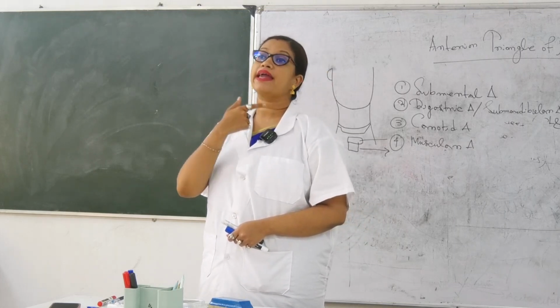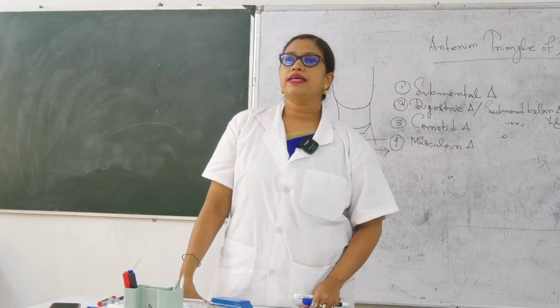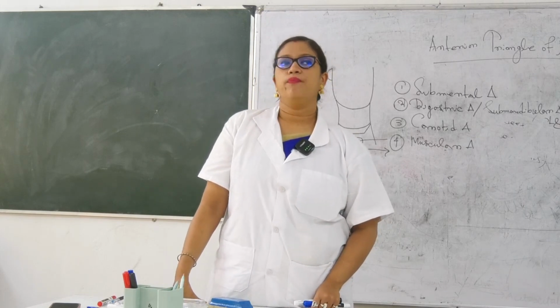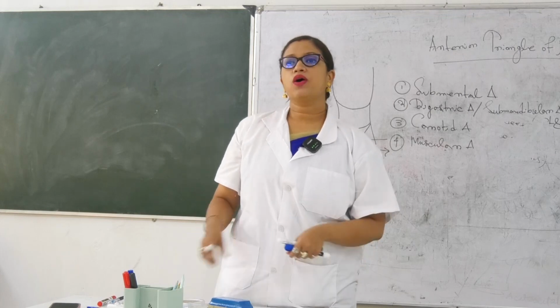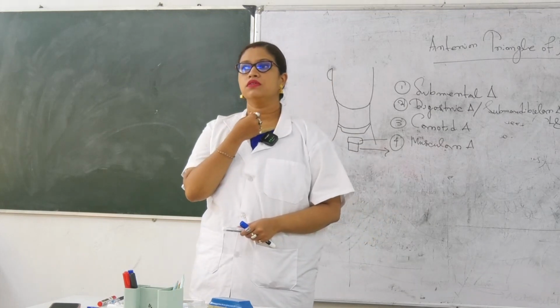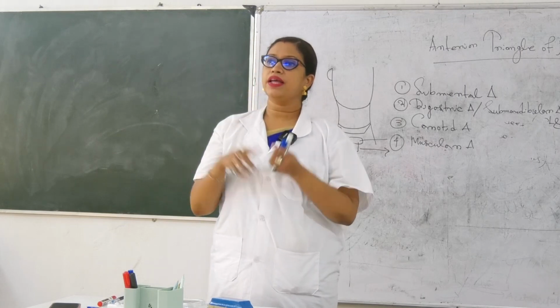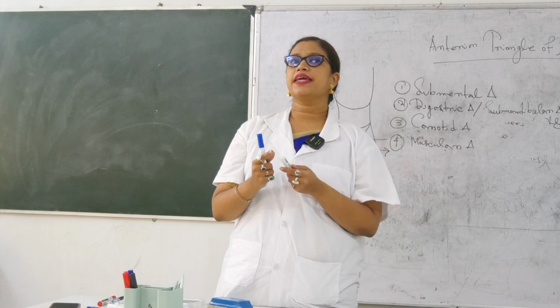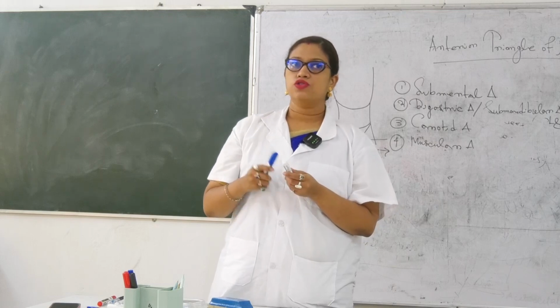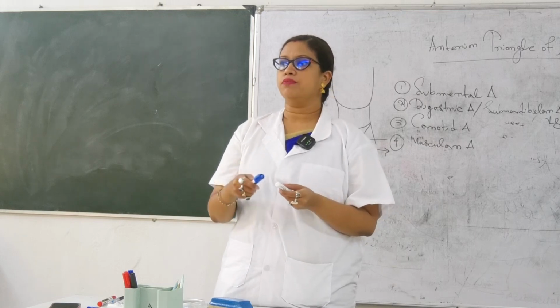Symphysis menti to the angle of mandible. Symphysis menti to the angle of mandible. Understood? Now tell me the content. What would be the content? Both side anterior belly of digastric comes, and in the middle there is the hyoid. Okay, so it is making one full triangle on both sides.